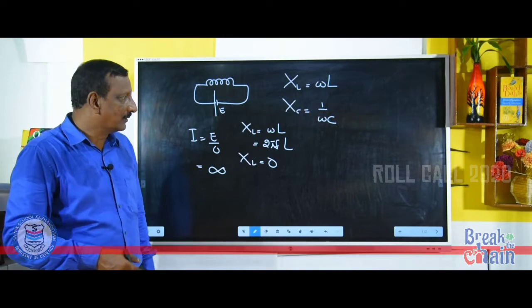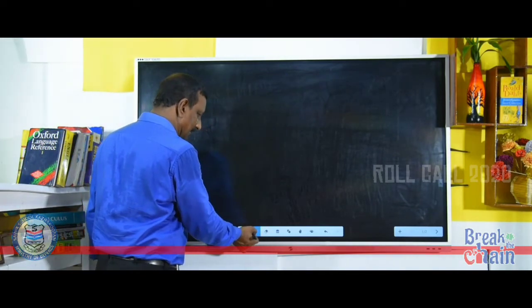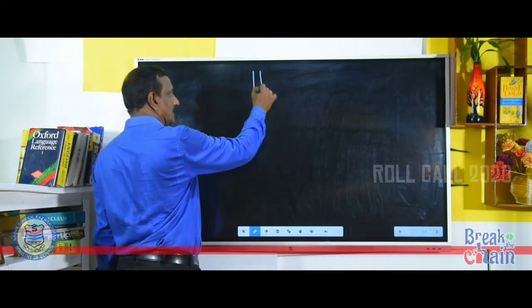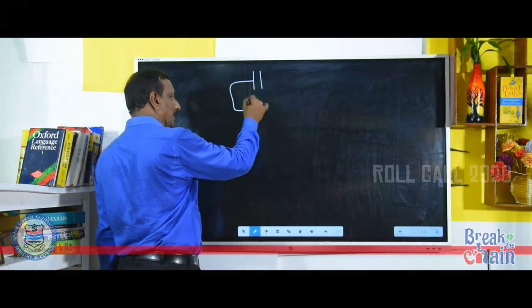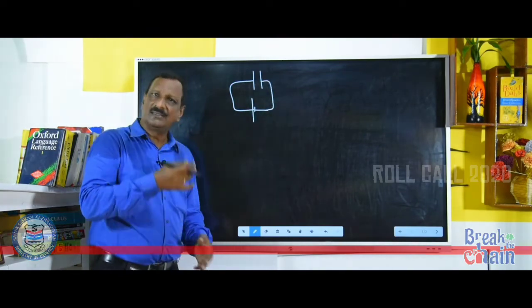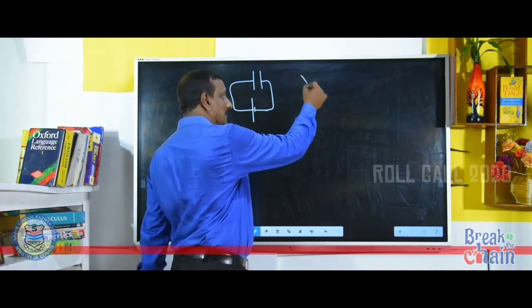In the same way, suppose you are connecting a capacitor to DC, what will happen? See, this is a capacitor and we are going to connect the capacitor to a DC source. Is there any use for connecting like this? Let us see. What is the capacitive reactance?